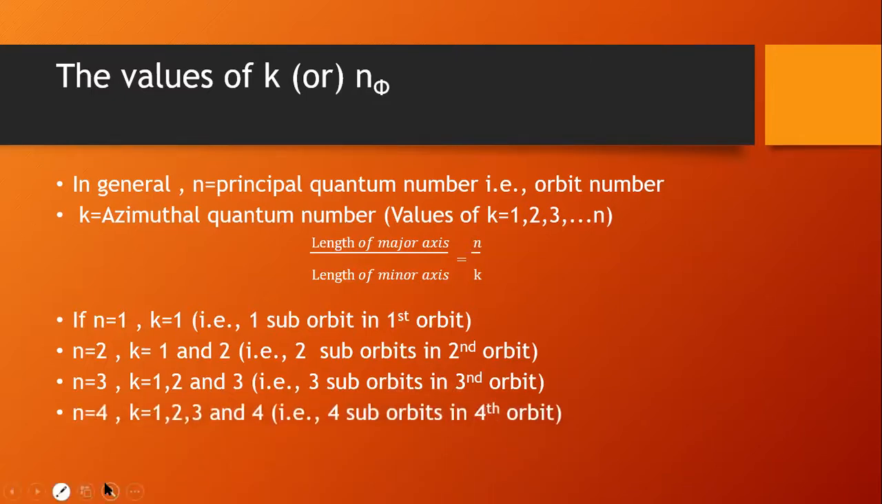If we take n equals 4, that means the fourth orbit or N shell, K, L, M, N. The N shell contains 4 K values, and the maximum K value here will be 4. So they start from 1, 2, 3 and go up to 4. That means 4 suborbits or subshells will be present in the fourth orbit, the N shell.